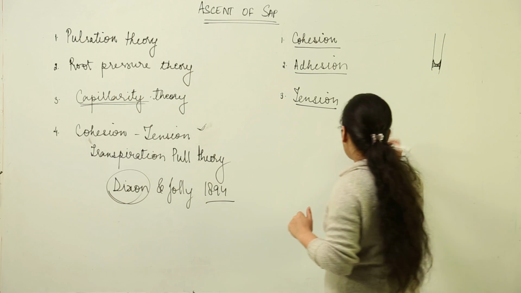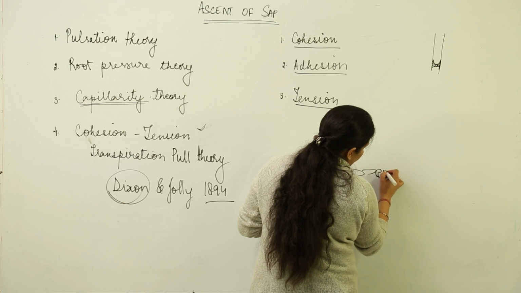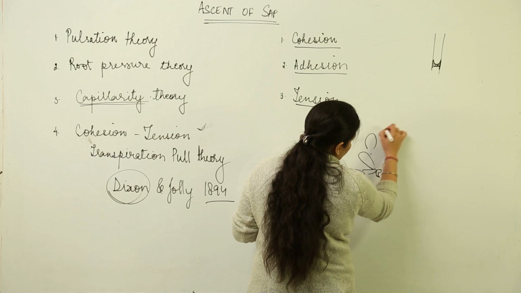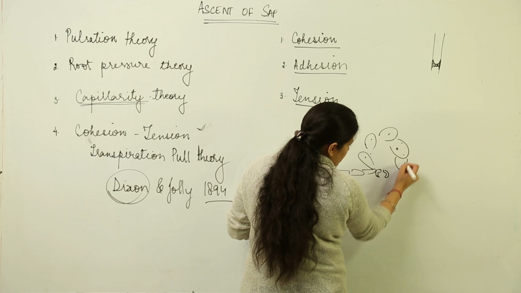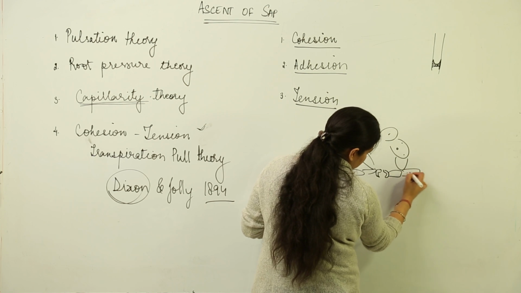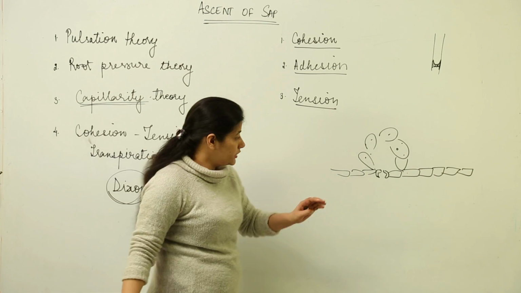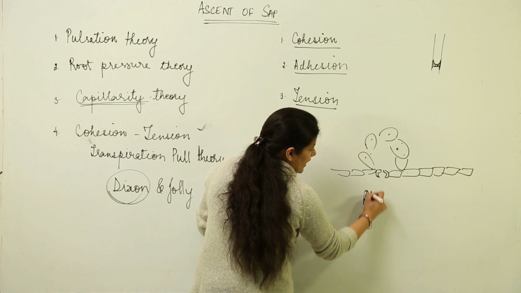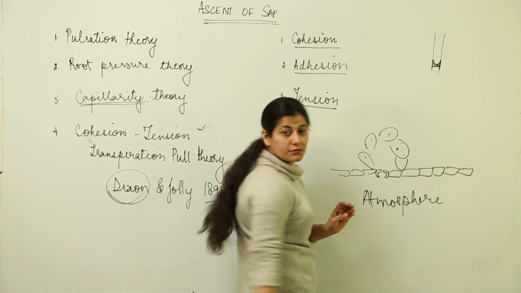You remember the structure we did? This was the lower epidermis, these were the stomata, and over here we had mesophyll cells like this, spongy mesophyll. Now these cells are saturated with water, but over here we have the atmosphere, which can never ever get saturated with water.